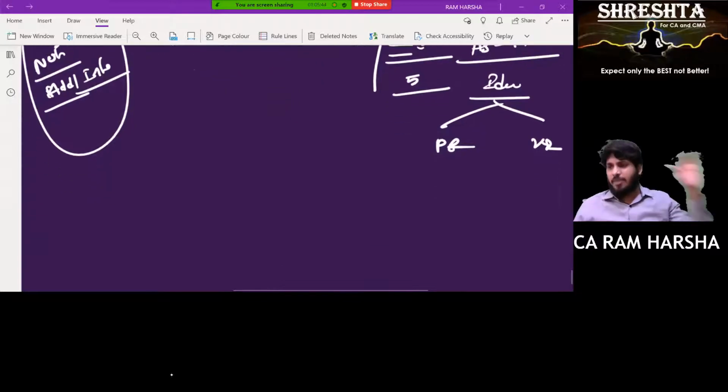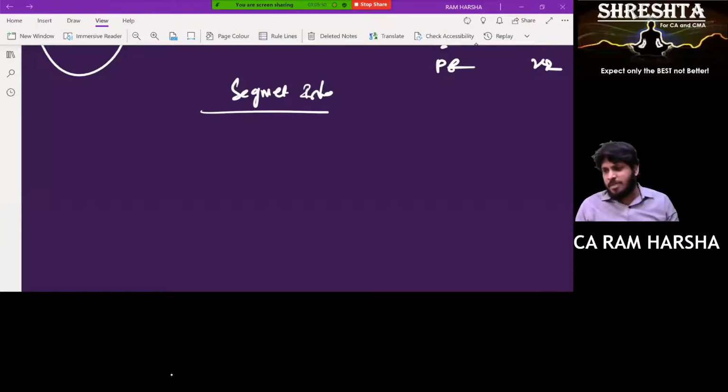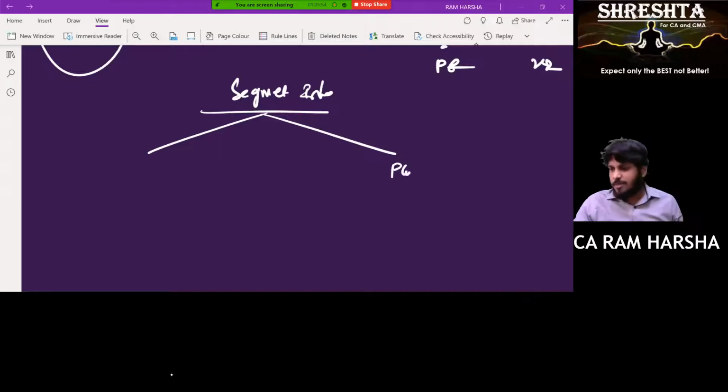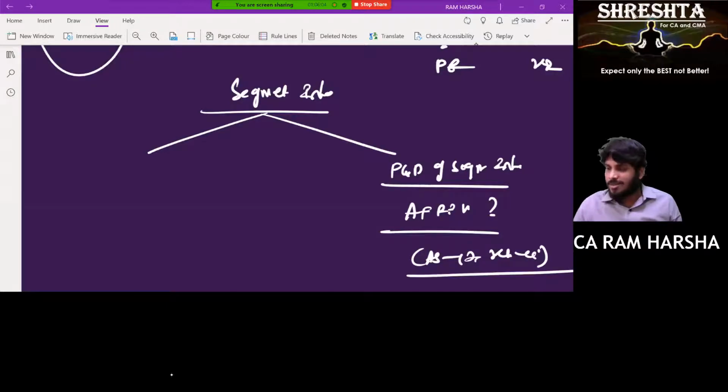What is segment information? Now, sir, what is the auditor's duty? Fine. Understood what a segment is. What is the auditor's duty regarding segment information? There are 2 duties which you have. One is whether presentation and disclosure of segment information is as per the applicable financial reporting framework or not. You need to check nothing but Accounting Standard 17 and Schedule 3, whether it is complied with or not. That is one duty. Yes, sir. What is another duty?